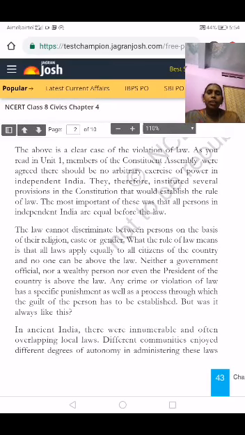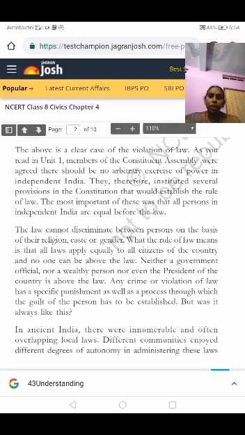Good morning, children. Let us discuss political life lesson 4, understanding the laws. In the previous class, we learned about the rules and regulations provided by the Constitution.